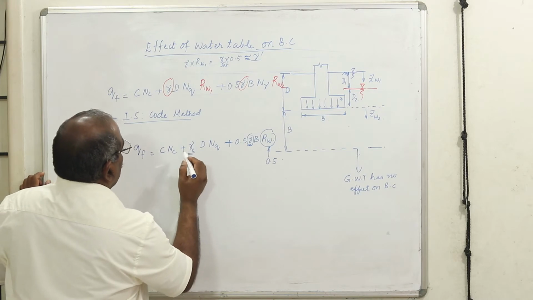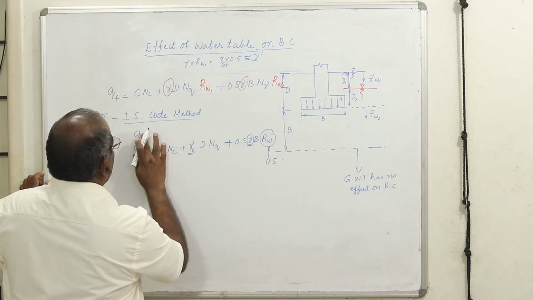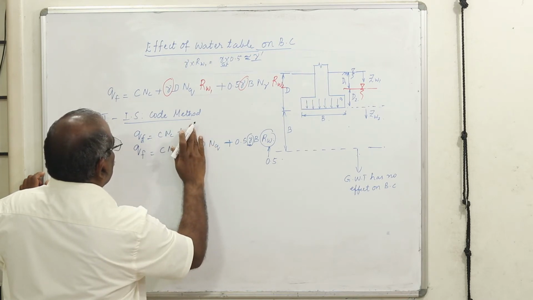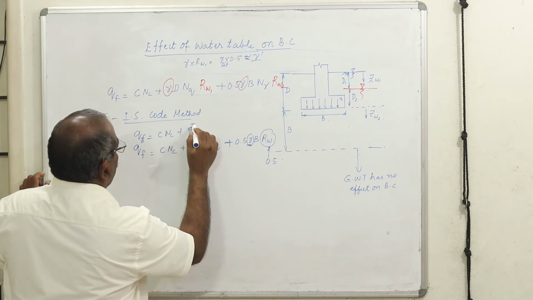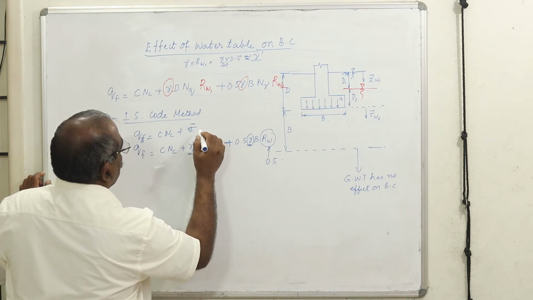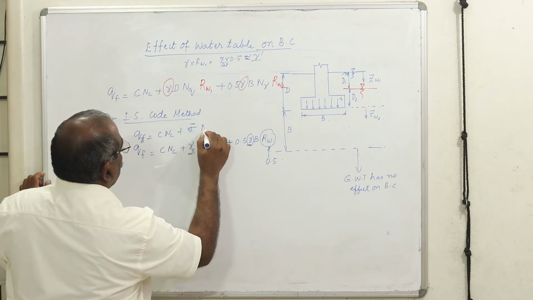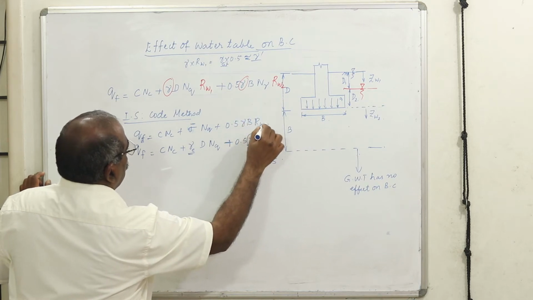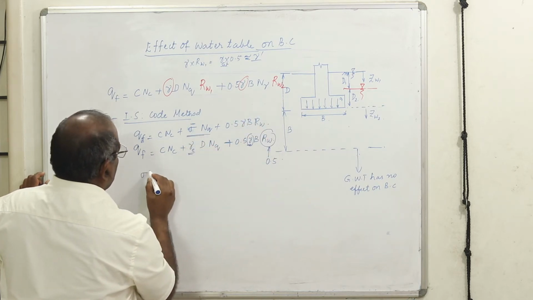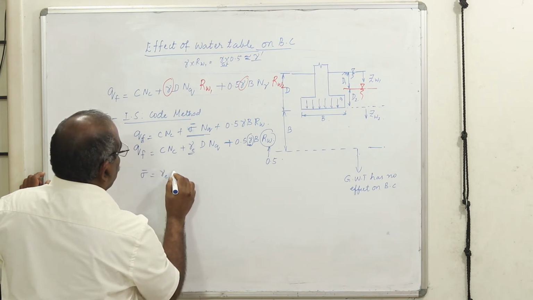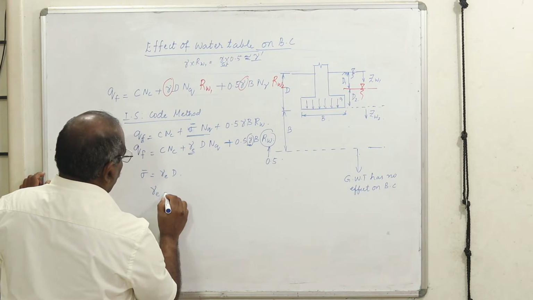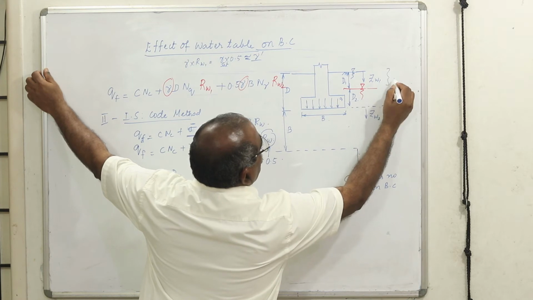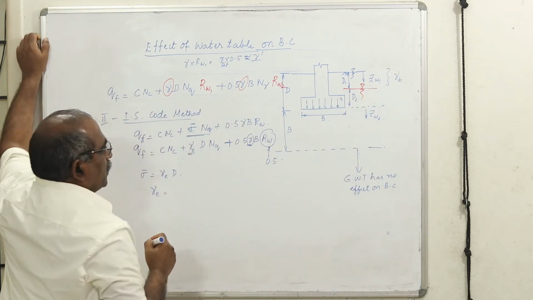Now, what is this unit weight? Actually, the equation is given like this: QF is equal to CNC plus this is taken as gamma sigma prime. This is the surcharge term into NQ plus 0.5, because you will be referring to textbooks, because you may wonder what I have done. What is this? Sigma prime is equal to gamma effective into D, where gamma effective is equal to, what is trying to do here is, see, above the water table, in this zone, it is in a partly saturated condition.